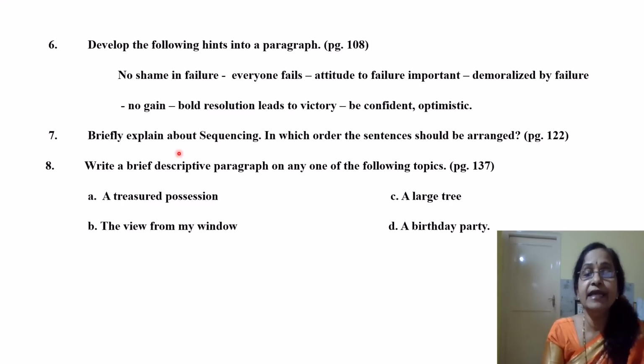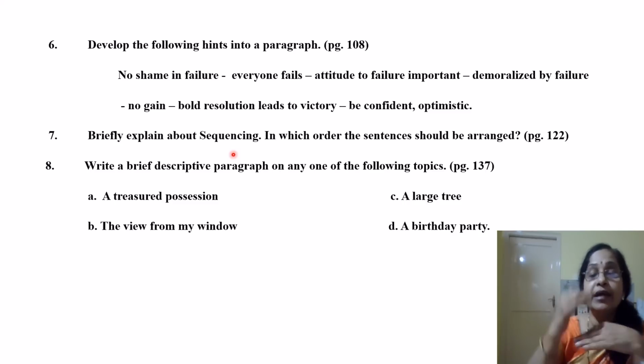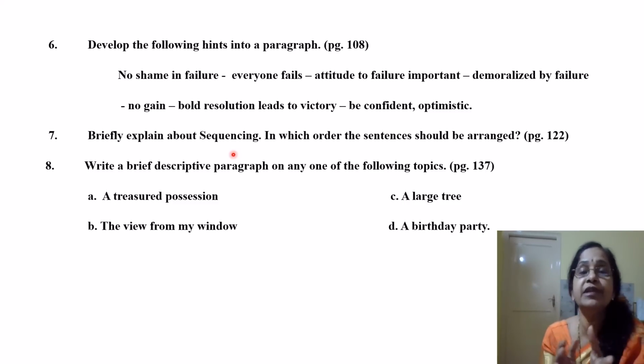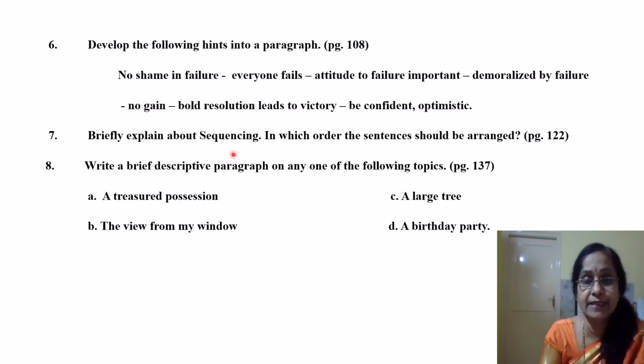7. Briefly explain about sequencing, in which order the sentences should be arranged. So sequencing is a technique of writing a paragraph and how you have to arrange the sentences. So sequencing is used for description of a process. When you are describing a process, then you will use the technique called sequencing.